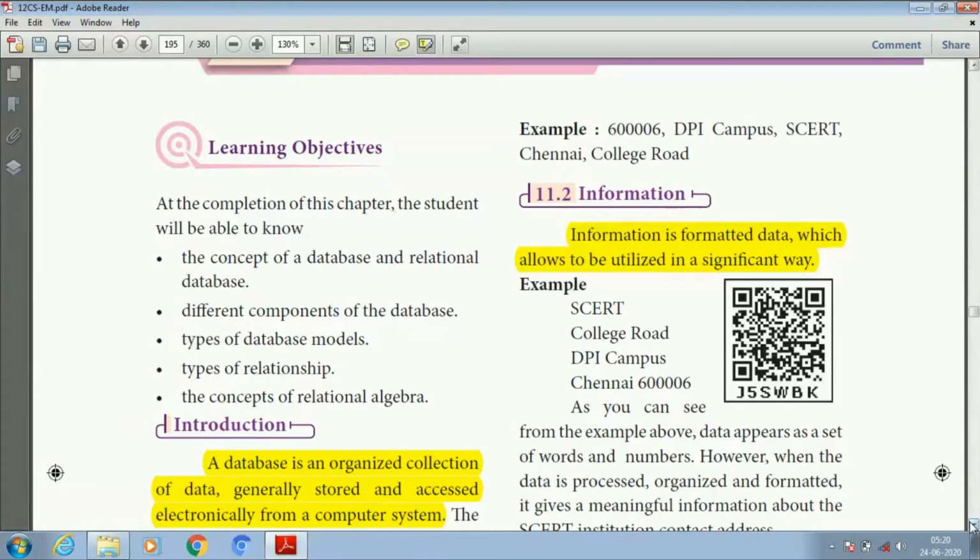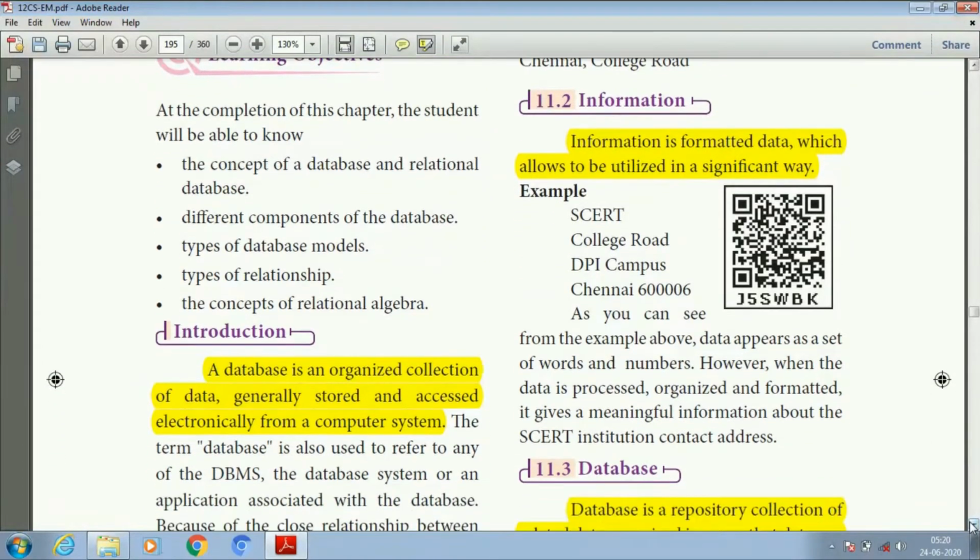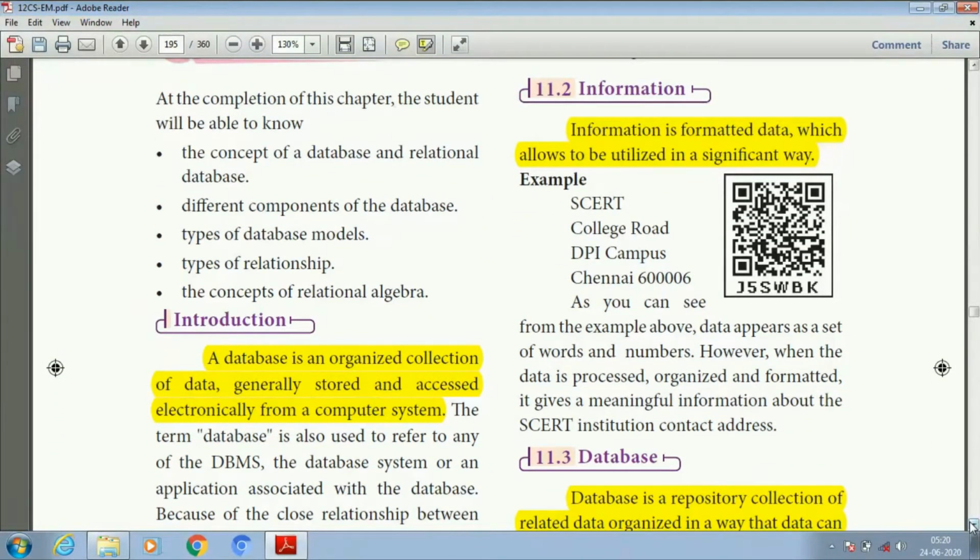Let us see this example. SCRT, so it's a college name. College Road, DPA campus, Chennai 6006. So here this example appears as a set of words and numbers, but when the data is processed, organized and formalized, it gives meaningful information about the particular institution's contact address. So data means raw facts, and a collection of data into a meaningful order means information.